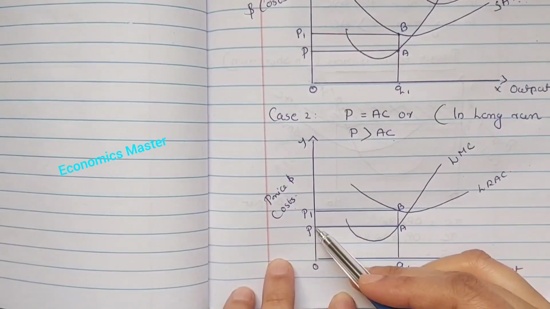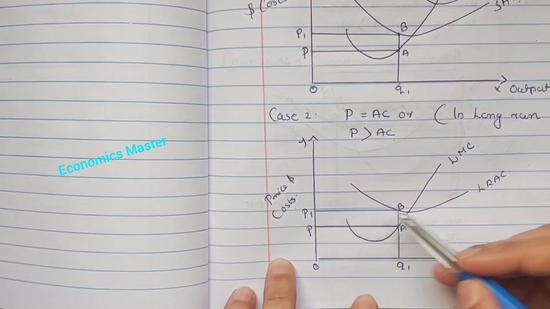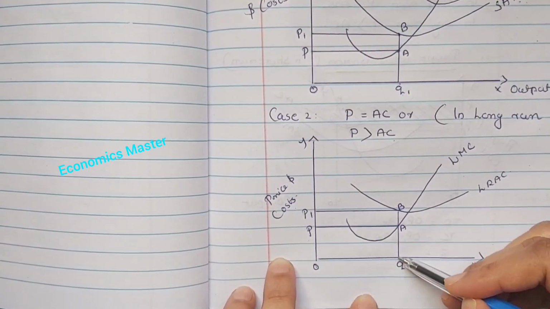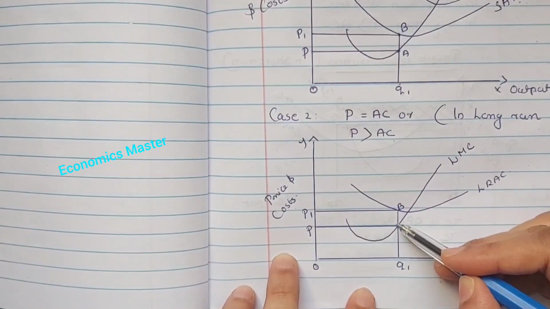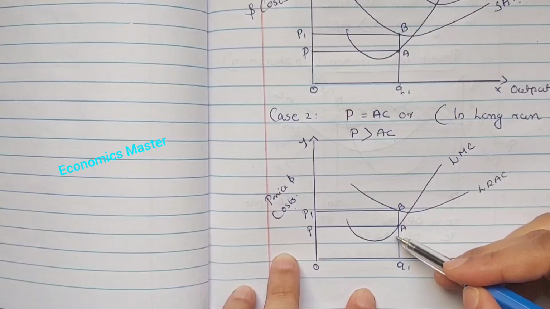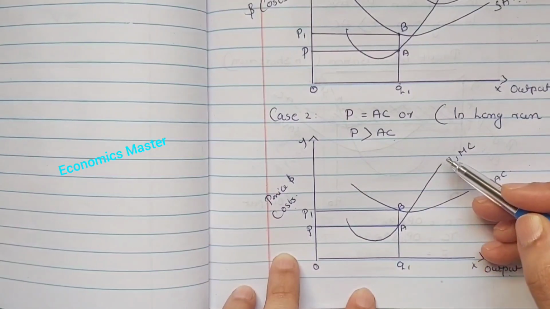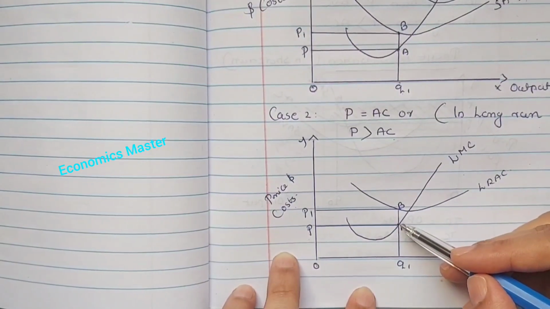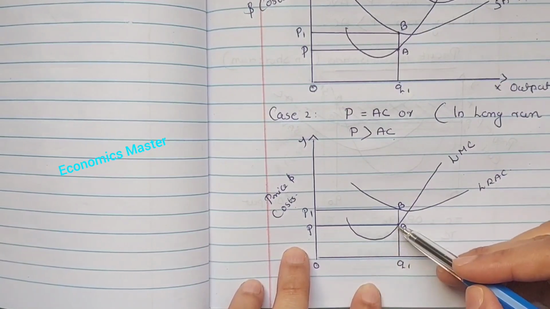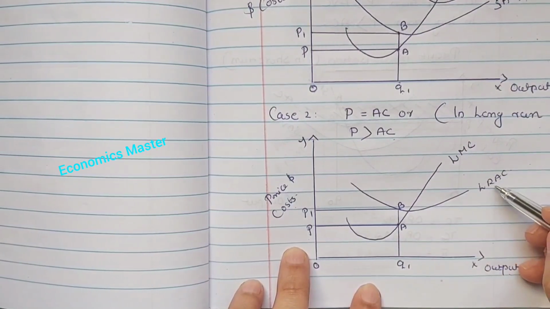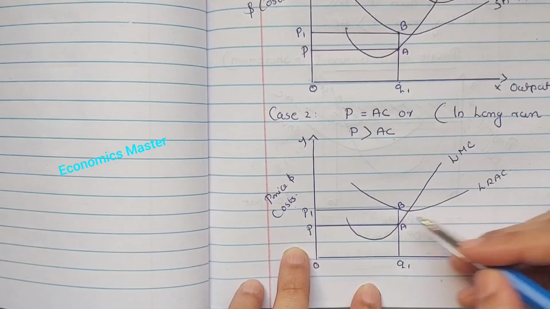So when the market price is P, the output level is Q1, and at point A, price is equal to marginal cost. The marginal cost curve is upward sloping, but it does not satisfy the third condition, that is, price is not equal to long run average cost.